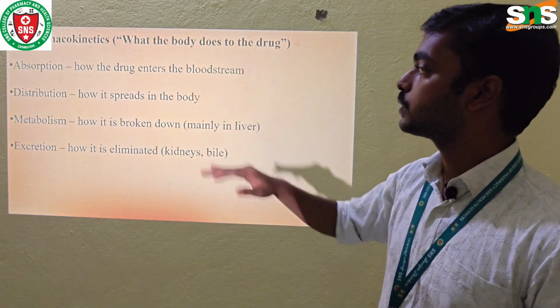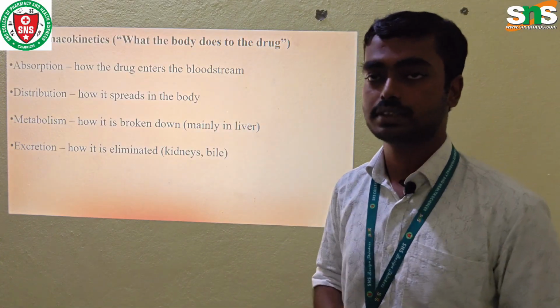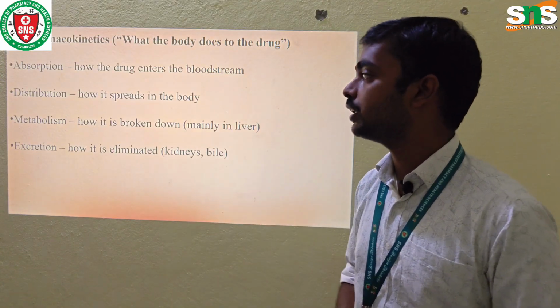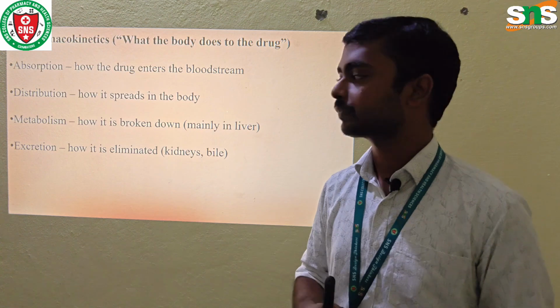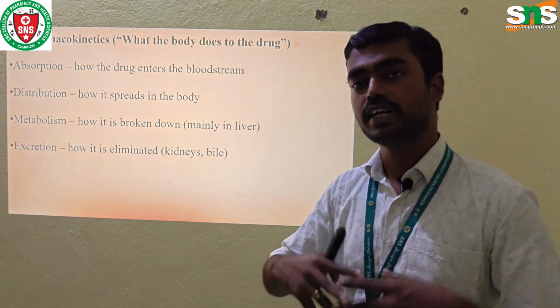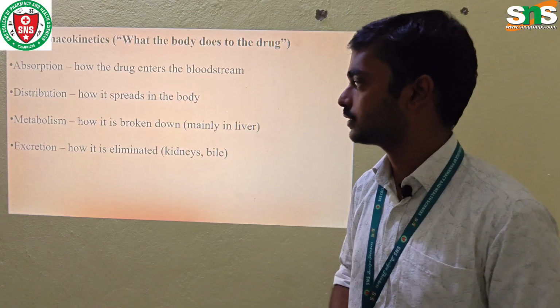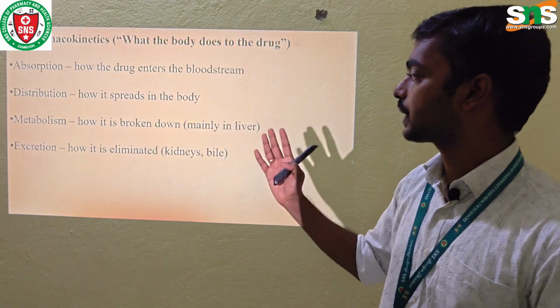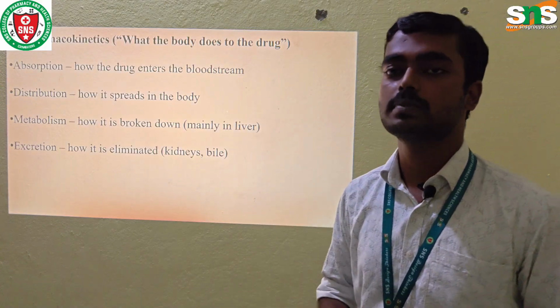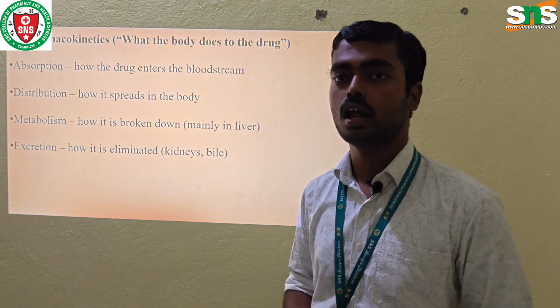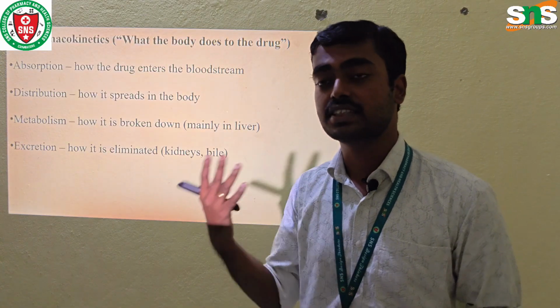First is absorption, how the drug enters the bloodstream. Then distribution, how the drug is spread to various organs like the liver and kidney. Metabolism occurs mainly in the liver, where the drug is broken down into smaller particles, or the drug is excreted through the urine.